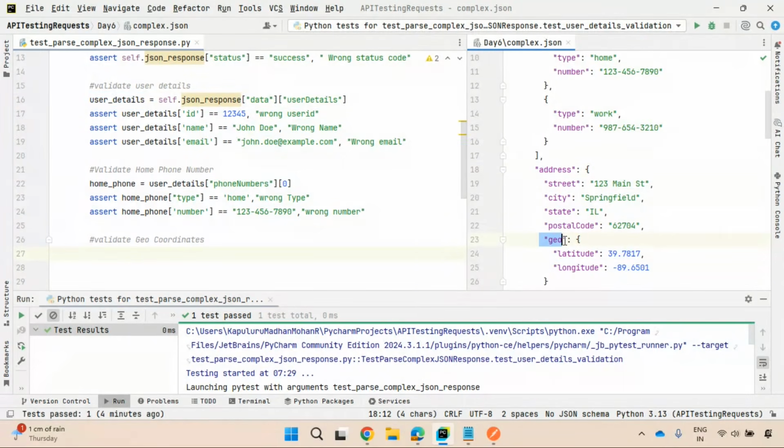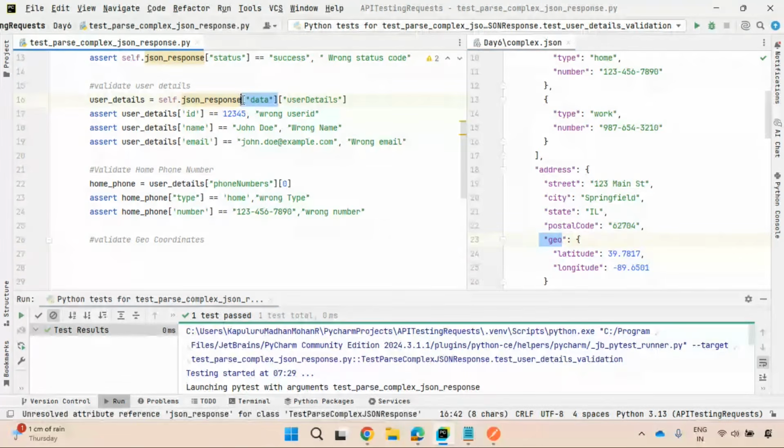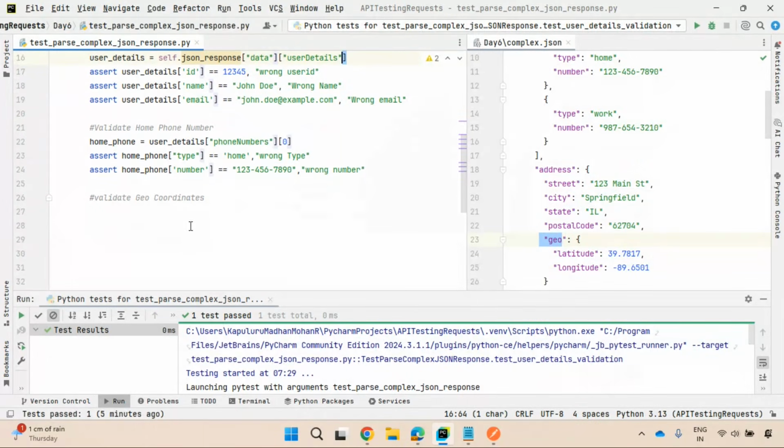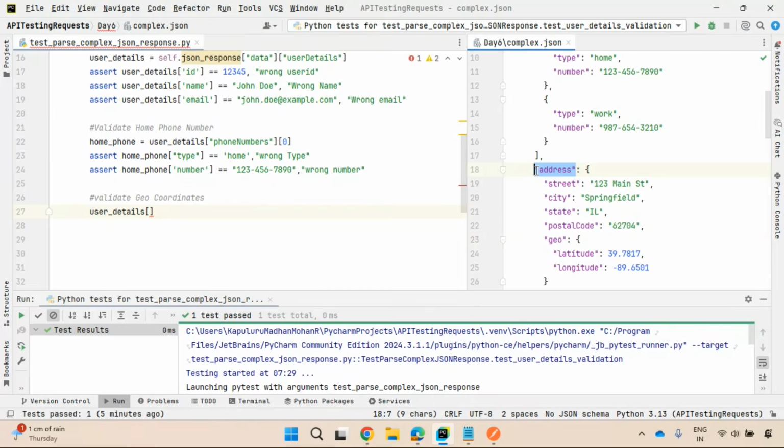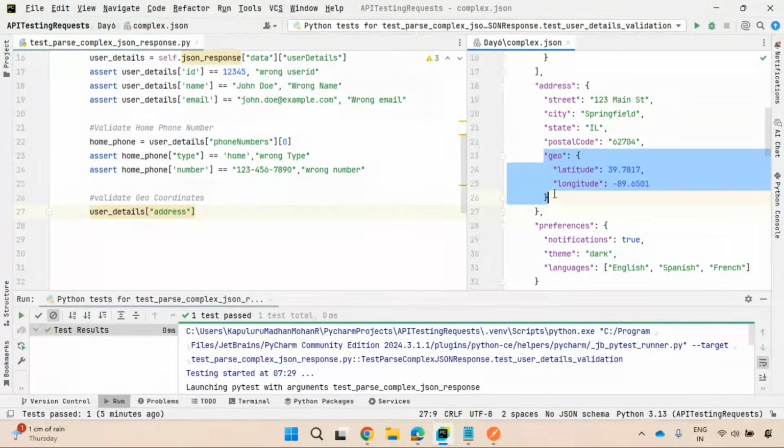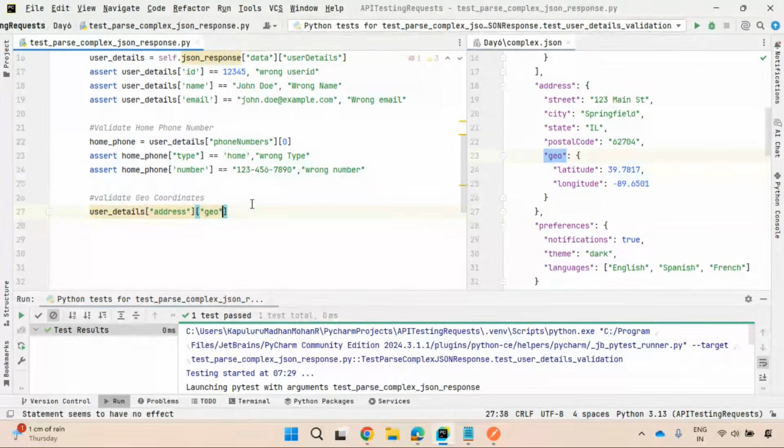Since these are dictionaries, I can capture the value of a specific key by using square braces, or you can also use get. I'm not going into that; it is very simple. So user details of address. Address again consists of another dictionary, which is geo. Get that geo. That's it. I'll store it in a variable called geo.